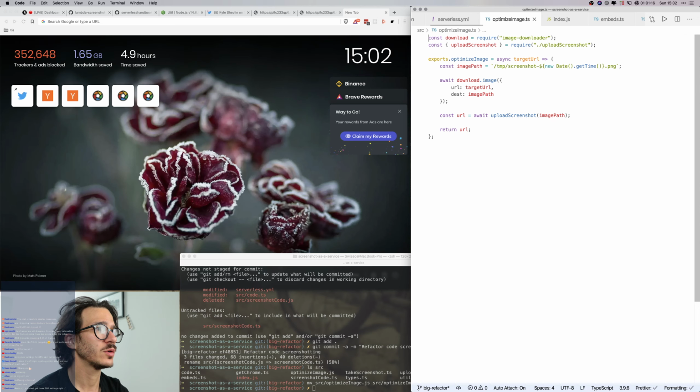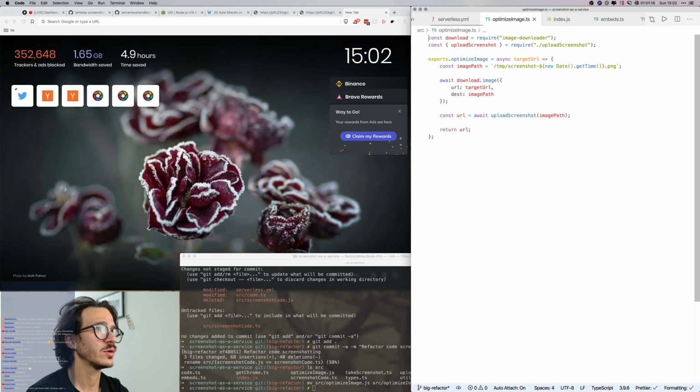Oh, the downloader part works here. So we say await download image, target URL, destination to image path, and we import the gateway API event from AWS Lambda, like that. And this should just kind of work. Then we upload the screenshot and all of that stuff. Cool. So we've got that.